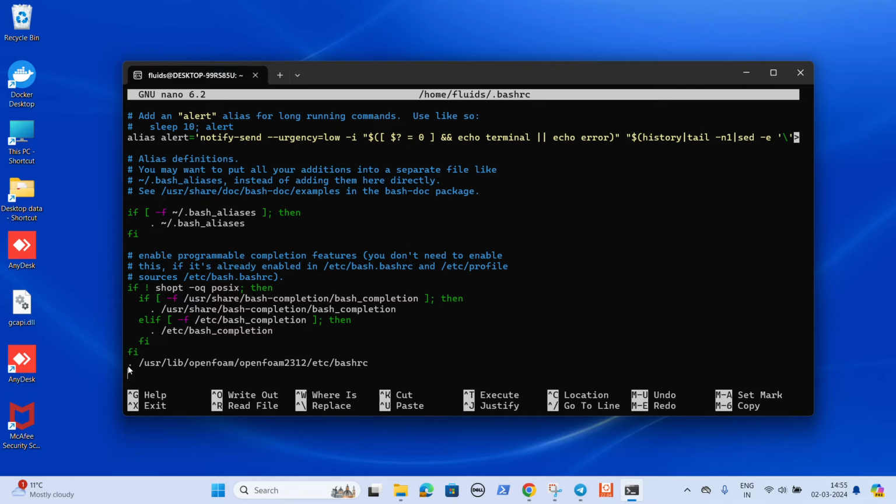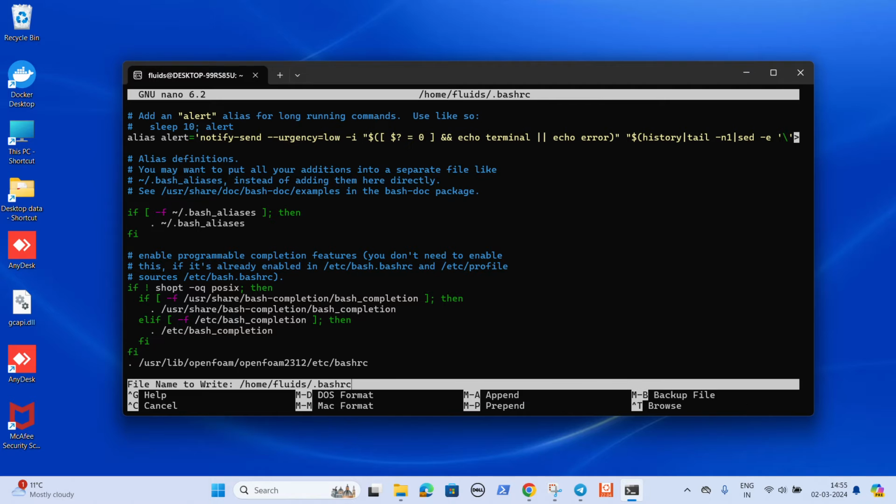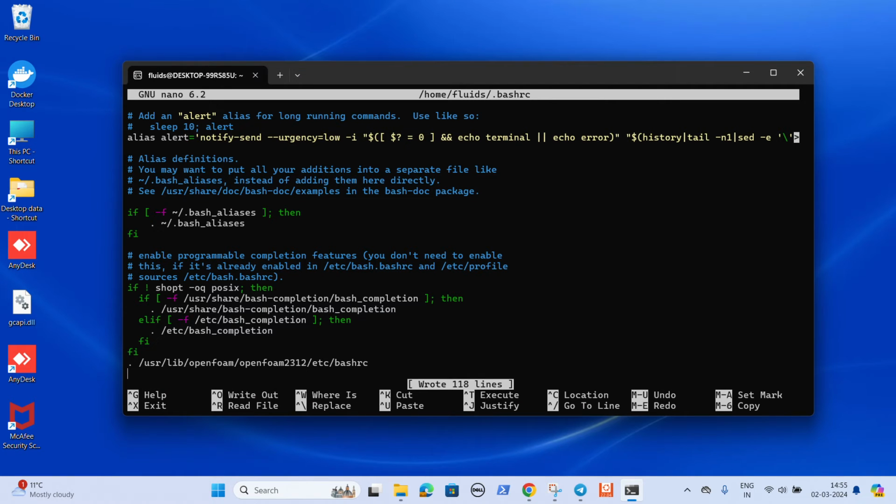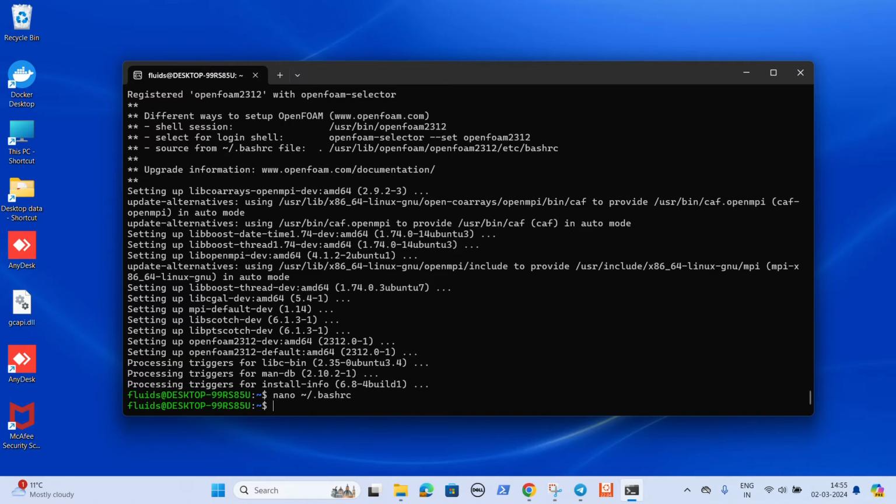And I already copied this line, so use a step to add this line, and after that Control O, enter, and Control X.